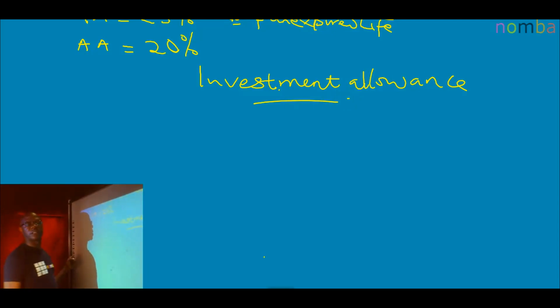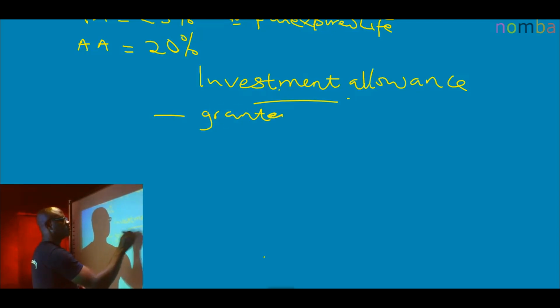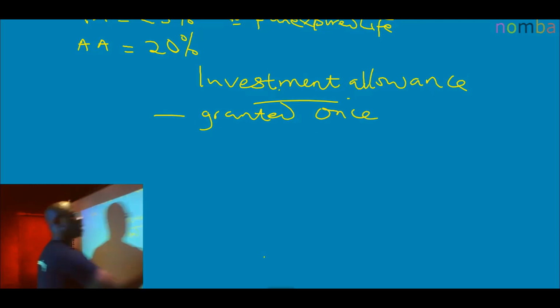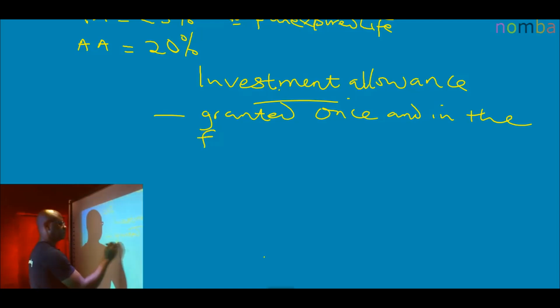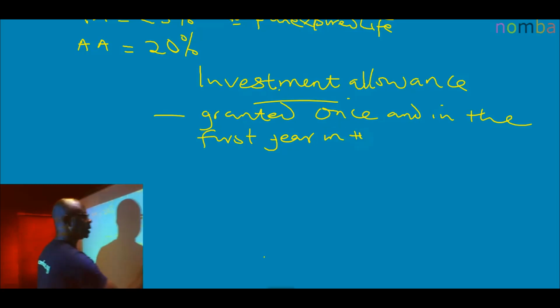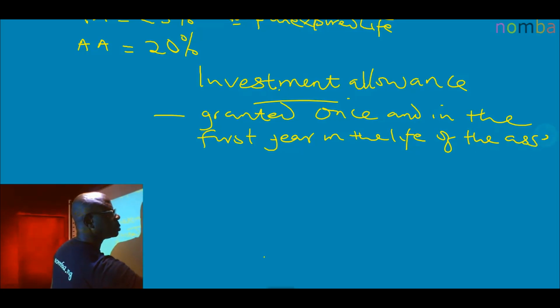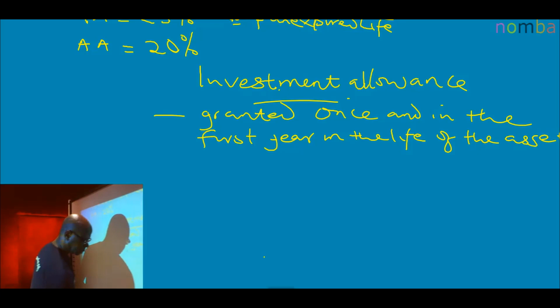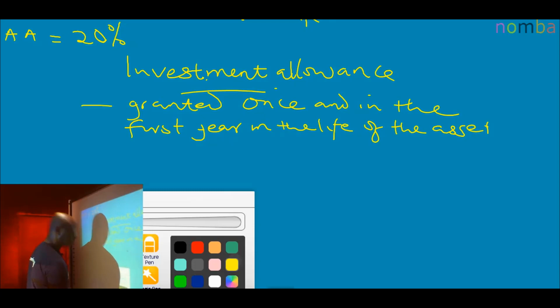Investment allowance is granted once in the first year an asset is put to use, on a particular type of asset. Granted once and in the first year in the life of the asset, and take note that when we talk about asset here, it is on a particular type of asset, a special type of asset.